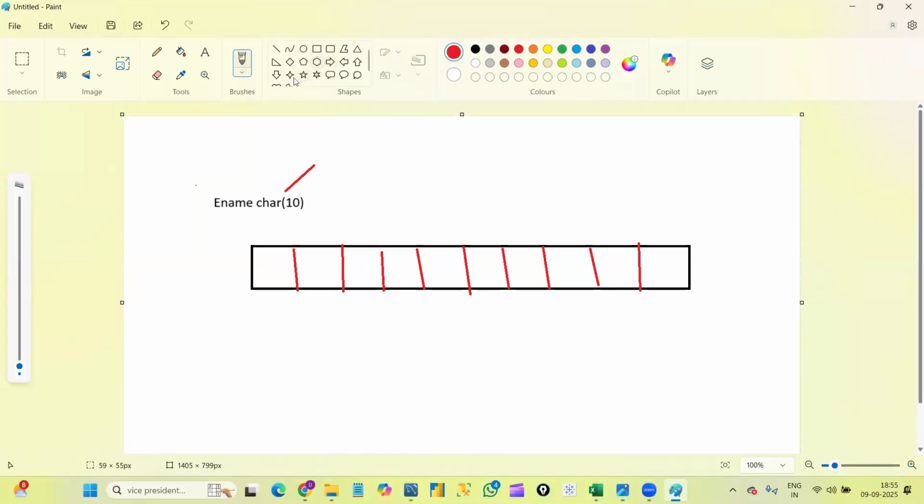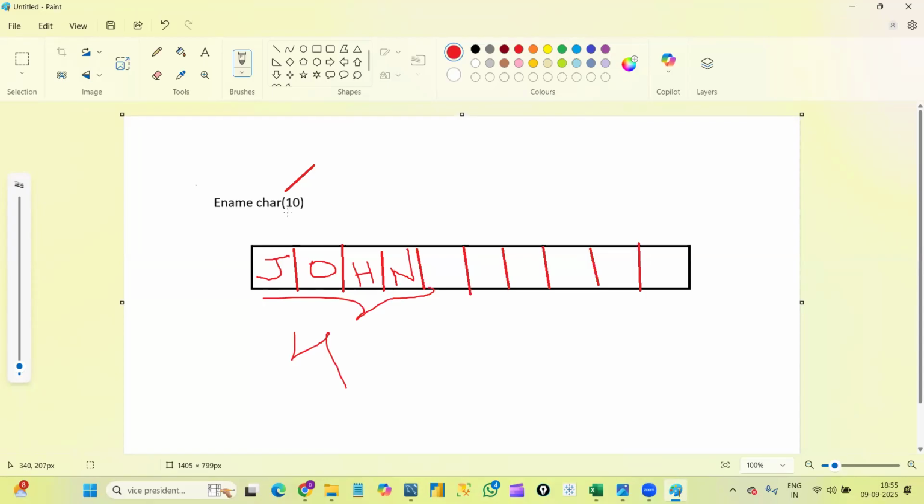Now what will happen? Suppose I entered John as our first employee. As I said, each byte of memory will take one character, right? So the first character goes in the first box, the second character in the second box, H and N. I entered a 4-letter word, so it took 4 bytes of memory here, correct?